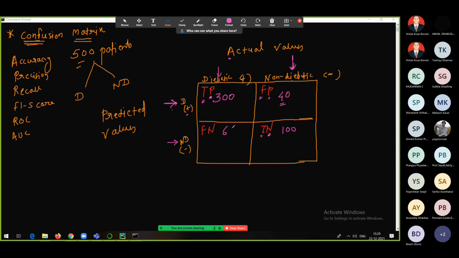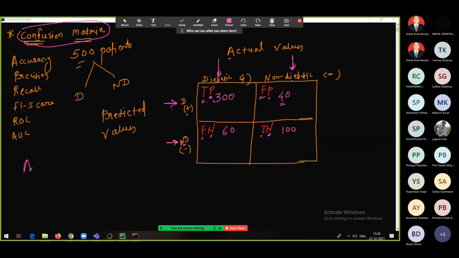And let's say this is 60. So here that is false positive. Okay. And what is false negative? So our model is saying that there are 60 patients who are non-diabetic, but actually they are diabetic. That means our model is false about whatever it is saying for negative patients or negative results. That is false negative. So this is true positive, true negative, false positive, false negative. And this whole thing now is called as confusion matrix.